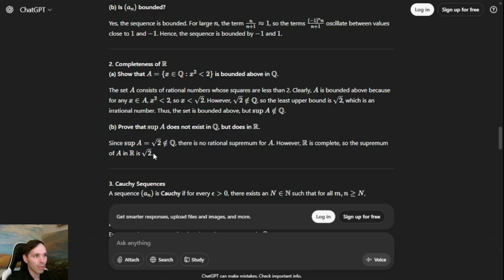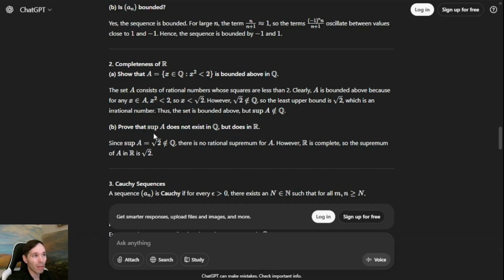I would still prefer that they went through that argument about what the supremum was, but if they were to do that for showing that it doesn't exist in the rationals, then I would have given them full credit for this as well. So I don't think they did a good job on this question.